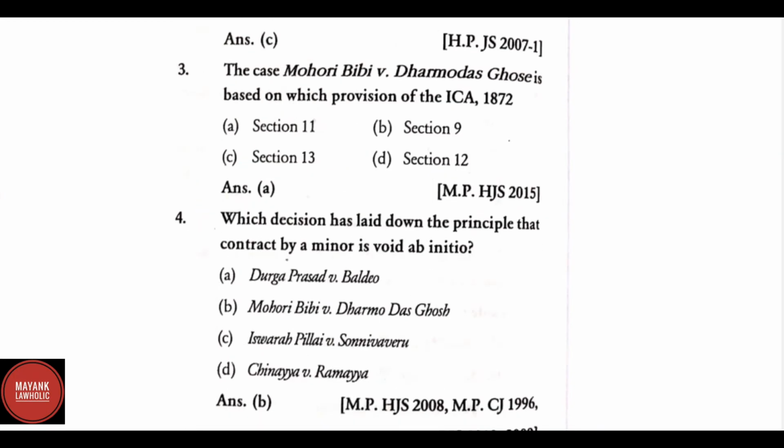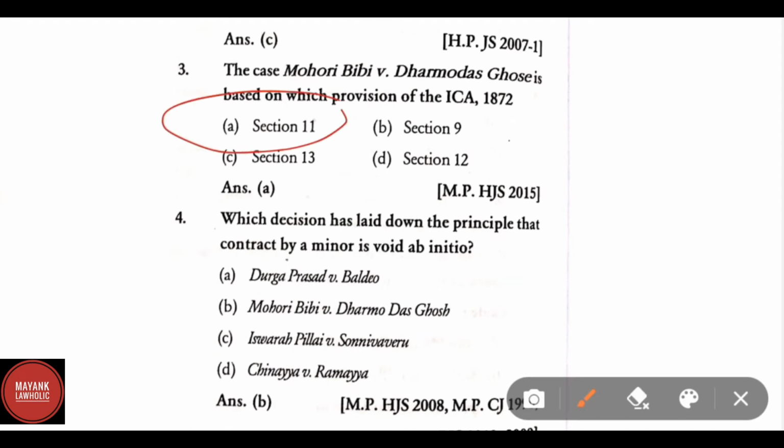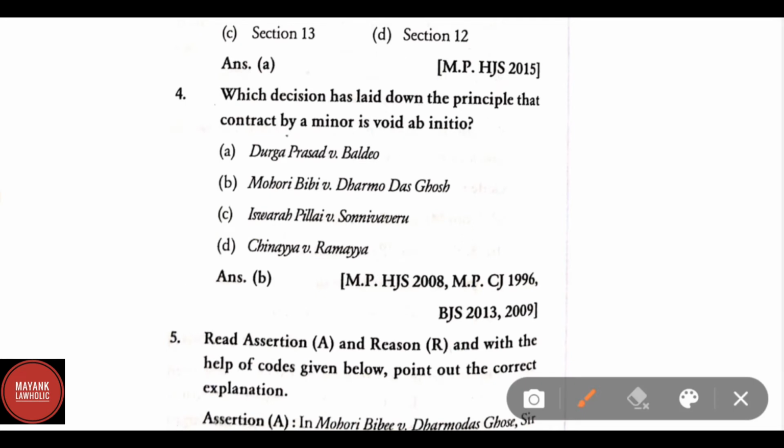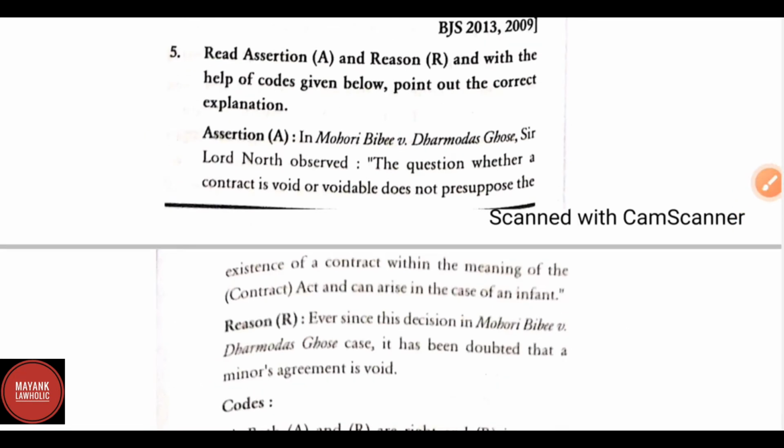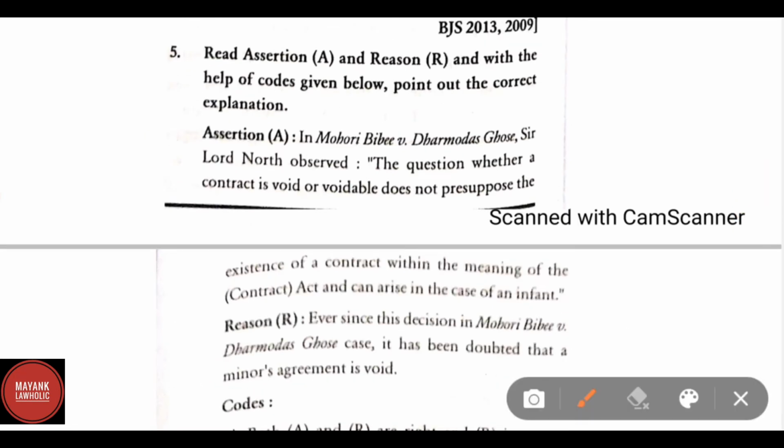The case of Mohori Bibee versus Dharmodas Ghose is based on the provision of Indian Contract Act Section 11, which decision has laid down the principle that a contract by a minor is void ab initio. Mohori Bibee versus Dharmodas Ghose. Read assertion and reason, and with the help of codes given below, point out the correct explanation.